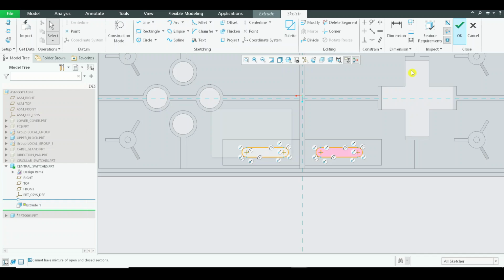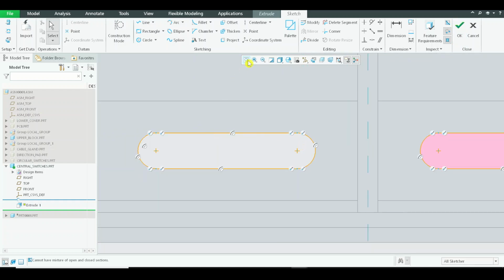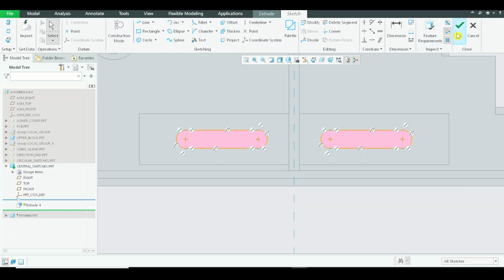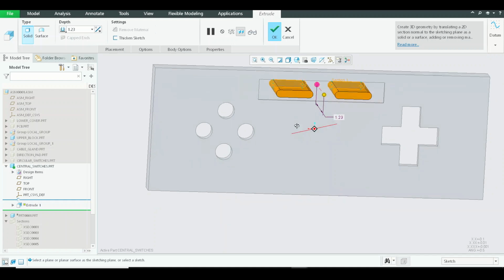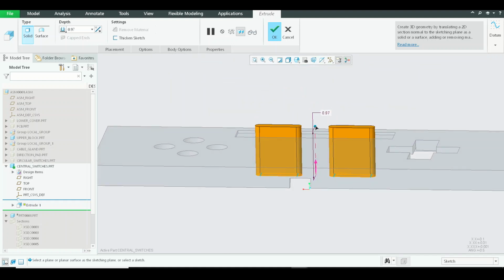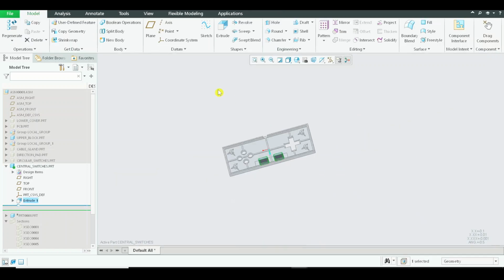All right, we'll just press... what happened? I think there's something missing over here. Yeah, this is fine right now. I'll just press OK. And what should be the height of it? We'll just keep them like this and press OK.